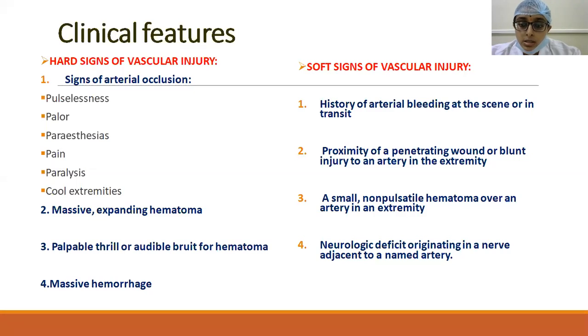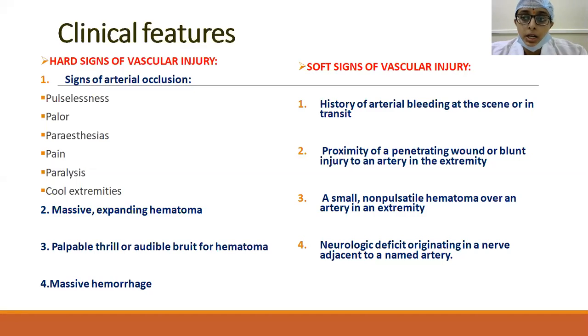And the fourth one is some neurological deficit originating from the nerve which is adjacent to the artery, which could be involved. So based on soft signs, we can have the suspicion of vascular injury. Coming to the hard signs, we have the signs of arterial occlusion, which we'll discuss, and then massive expanding hematoma or palpable thrill or audible bruit over the hematoma and massive hemorrhage. These are the hard signs of vascular injury.